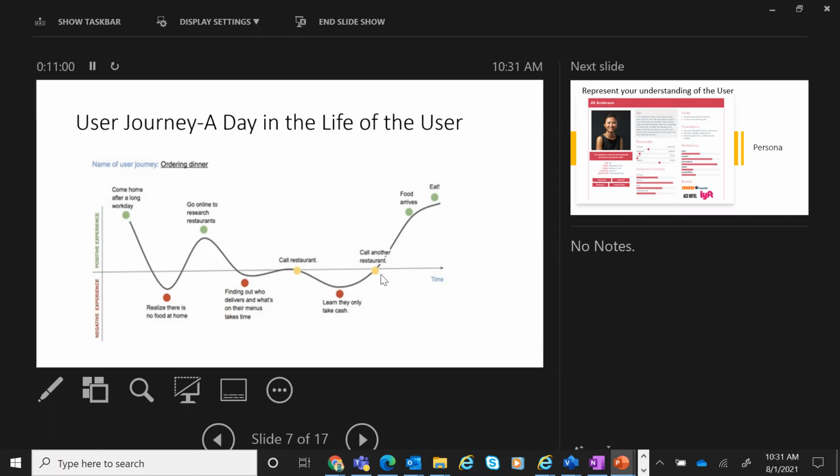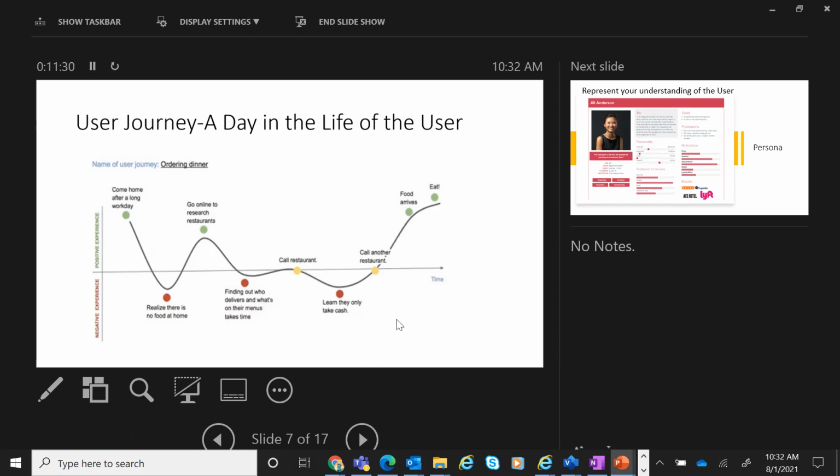Then the user calls another restaurant. So you see, they're hoping that it will turn out positive. If it turns out negative, they get frustrated. The food arrives and then he or she eats. So you see, this is a user journey where you need to understand all the negative experiences. You can have multiple such touch points, and all the negative ones are what you need to address, just like we did in the Cinderella story for design thinking purposes.